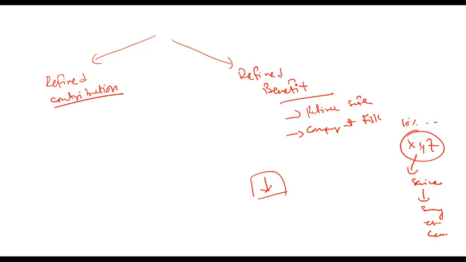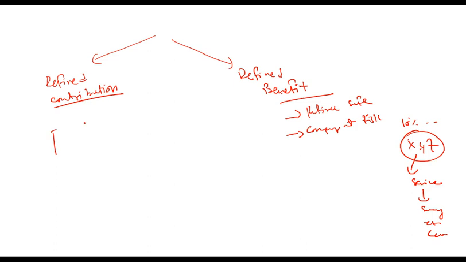So in this case, the company has defined the benefit. When it has defined the benefit, the company has to pay this benefit no matter what, even if the company makes money on the fund or loses money on the fund. If the company loses money on the fund, it will have to put in more money. This is a defined benefit plan. Better for the retiree but very uncertain for the company.